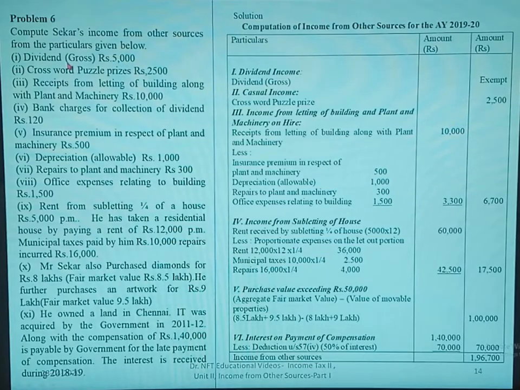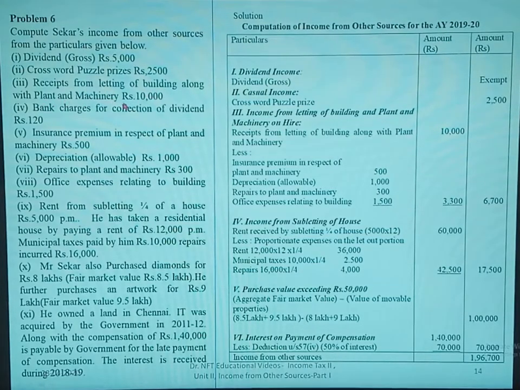Gross dividend is 5,000. Here dividend, if it is given just as dividend, we have to treat it as from Indian company, so it is exempt from tax. Next one is crossword puzzle. It comes under the head of casual income. So crossword puzzle prize amount is 2,500, right?